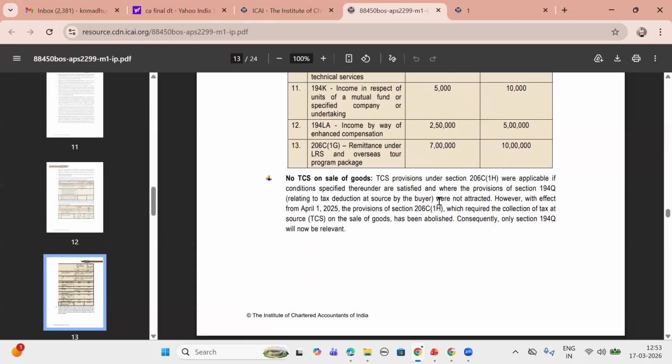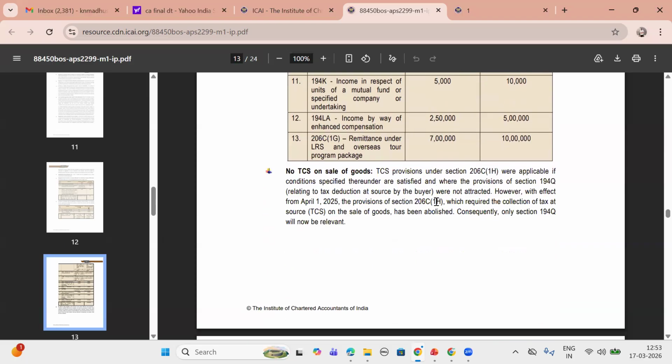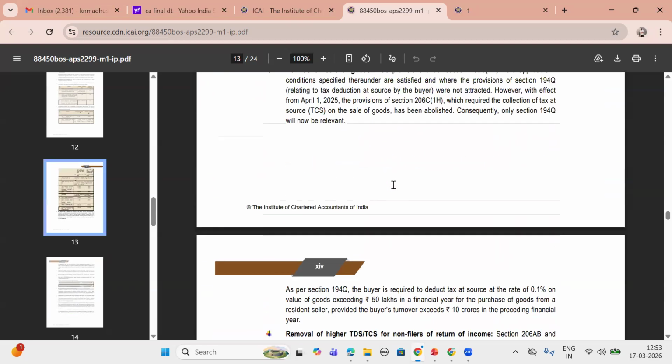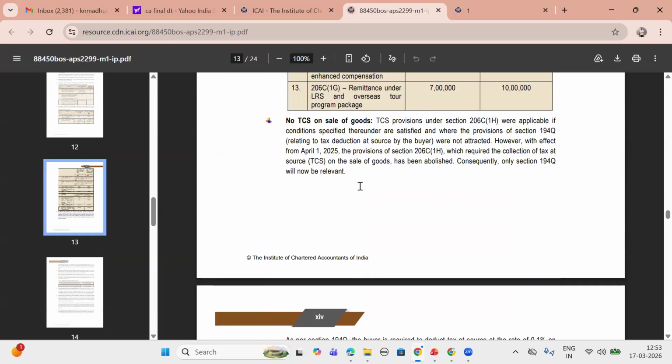So all these things, TDS is a very important chapter. So first preference will be TDS for the May 2026 exam. So we'll start with TDS.